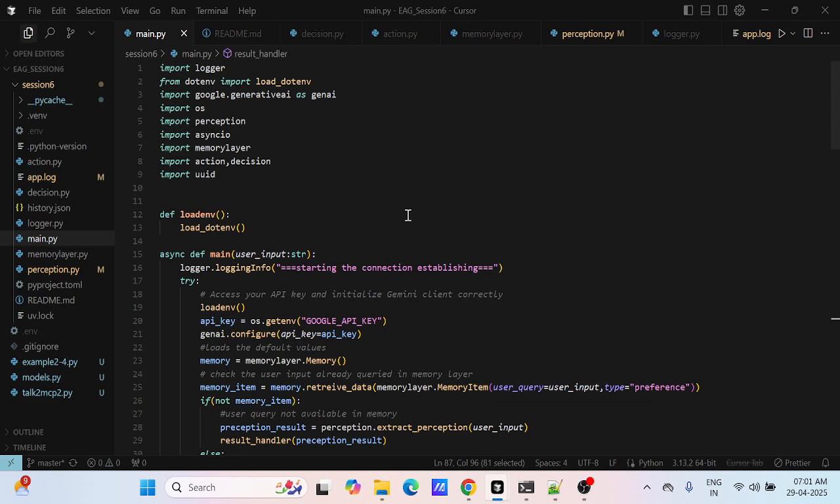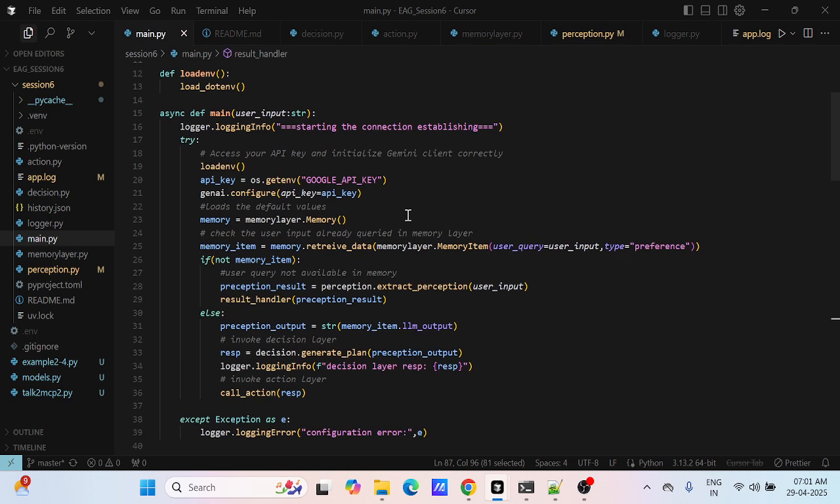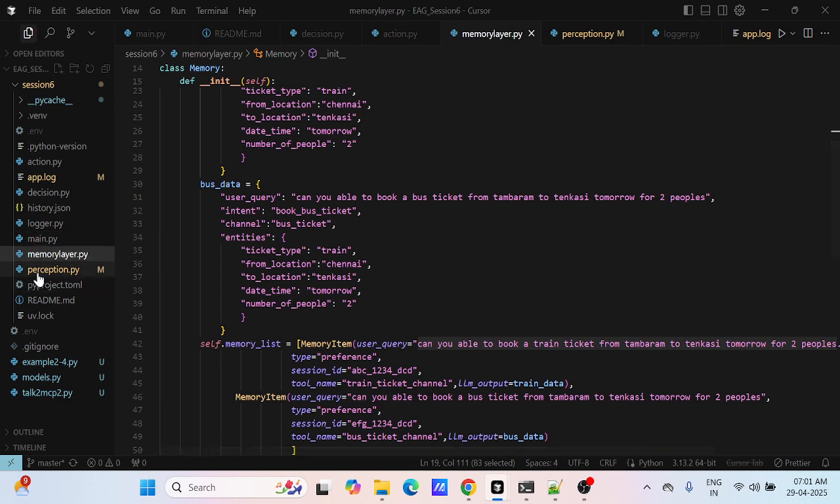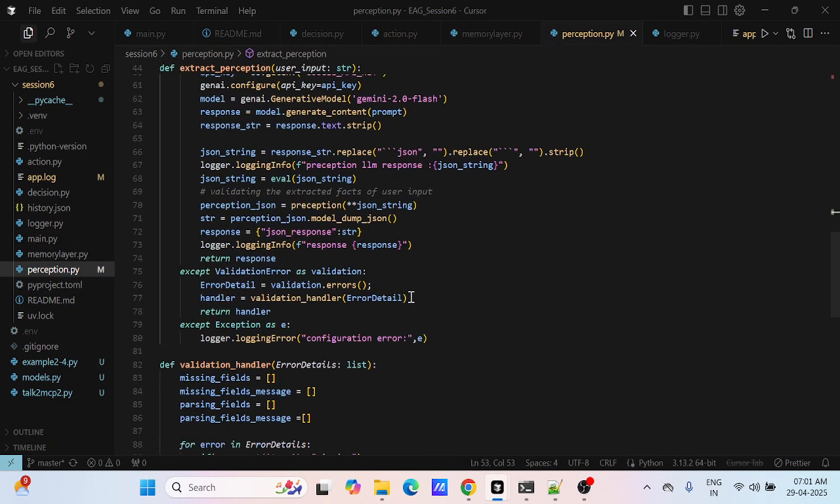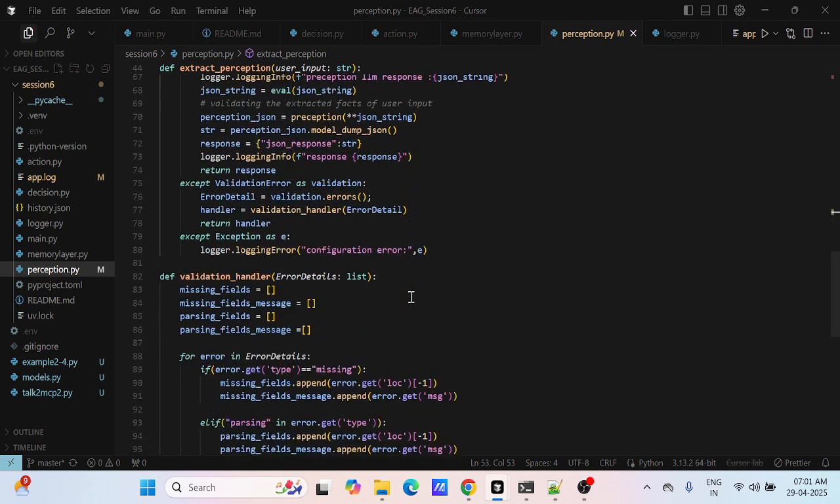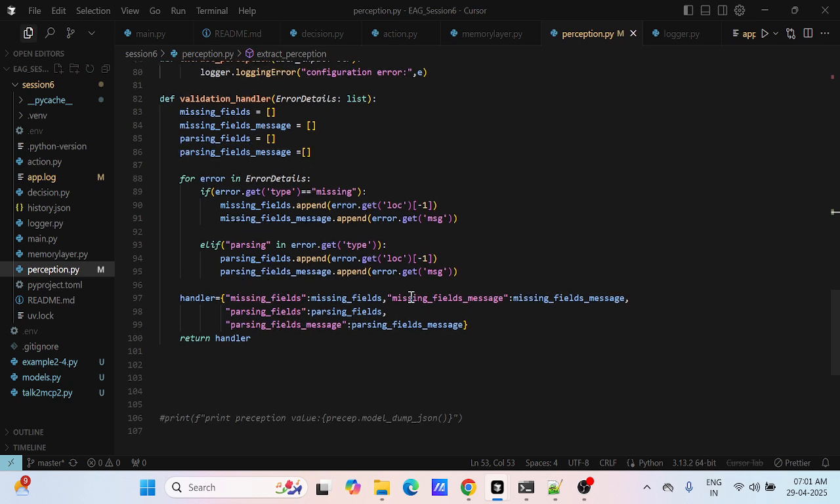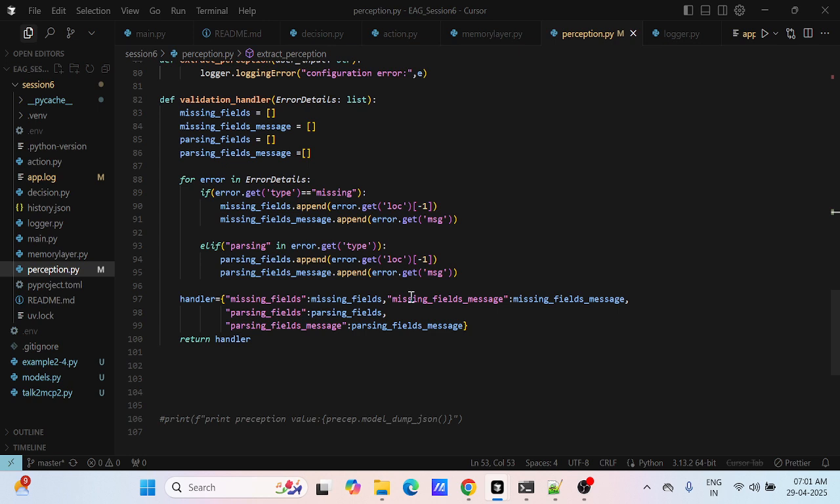Since it is a ticket booking agent, we would need to call a third party API, so I have created mocked data in the memory layer. Then we have the perception layer. In the perception layer, we collect information from the user, and if some information is missing, we loop through what the missing fields are and get them from the user. Once again, the query will be run and we will call the LLM and get the key facts.